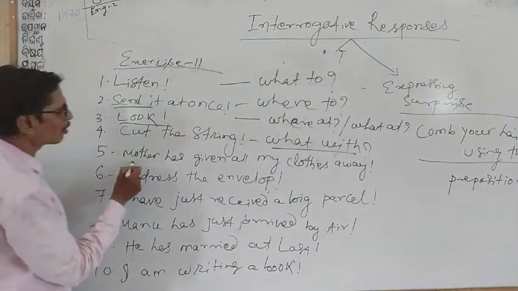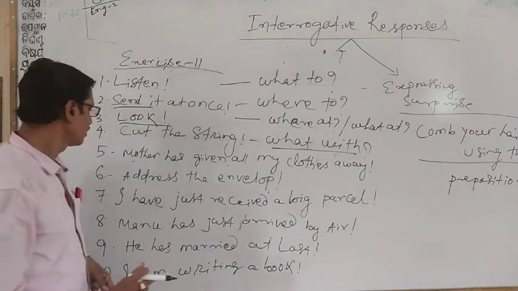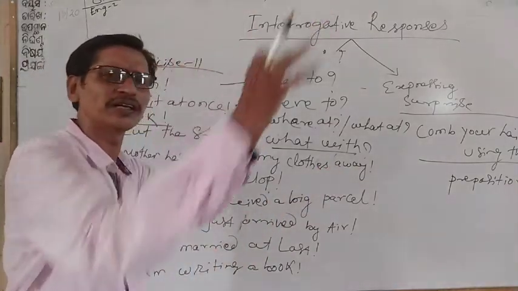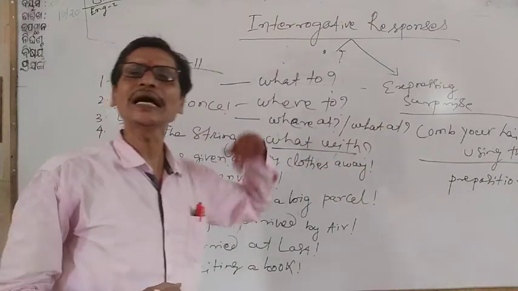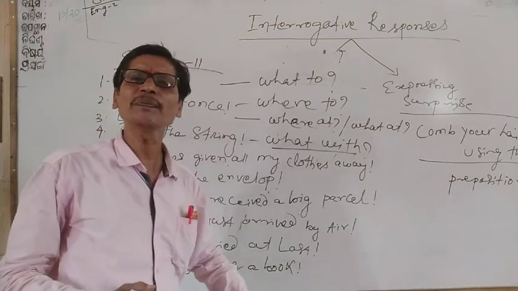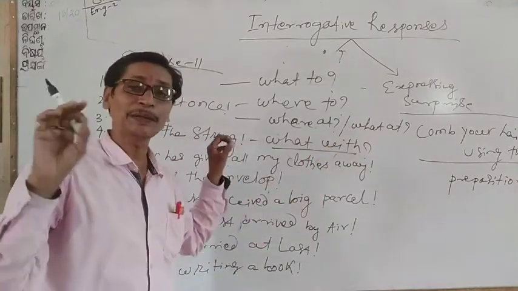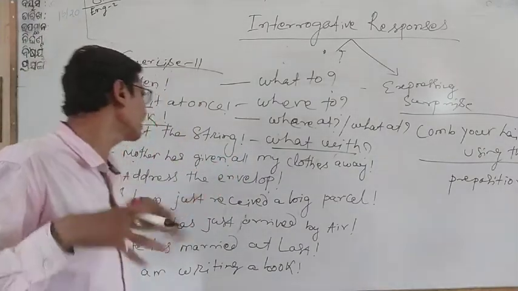Next is: Mother has given all my clothes away. That means to the poor boy, to the neighbor, to your friend, to your younger brother; nothing is mentioned. The prepositional part is missing.